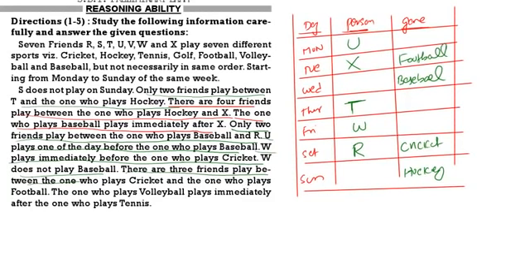Then the one who plays volleyball plays immediately after the one who plays tennis. That means T will be tennis, W will be volleyball. Then we are left with one game, that is golf. S does not play on Sunday, so S plays on Wednesday. So V comes on Sunday.